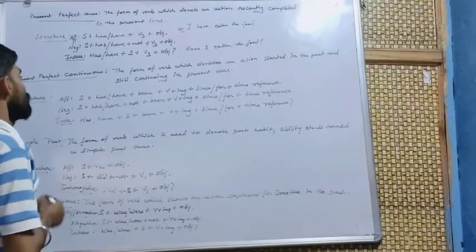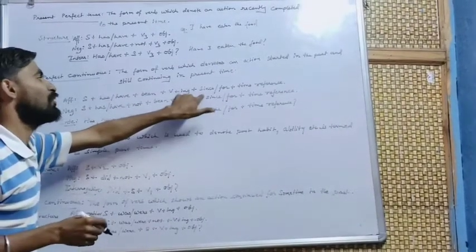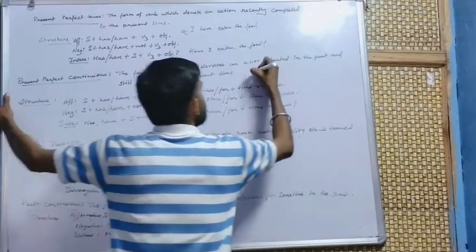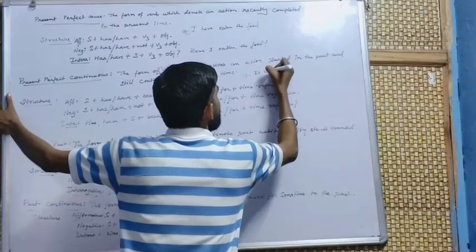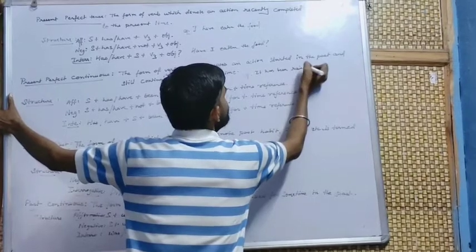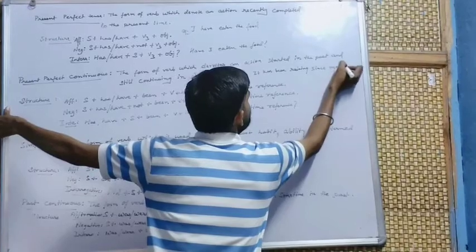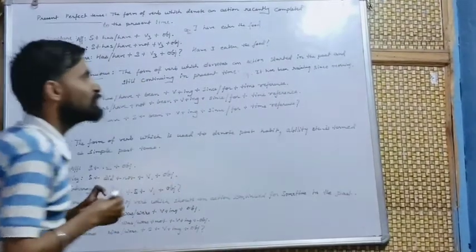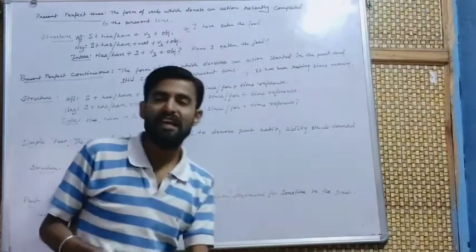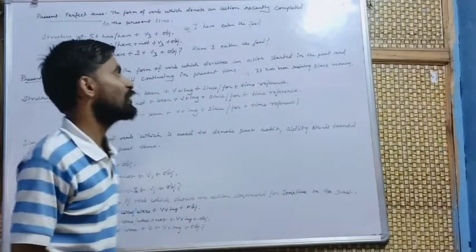The structure is subject plus has/have been plus verb plus ing plus since/for plus time reference. For example, we write: it has been raining since morning. It means the rain started in the morning and it is still continuing, still going on.